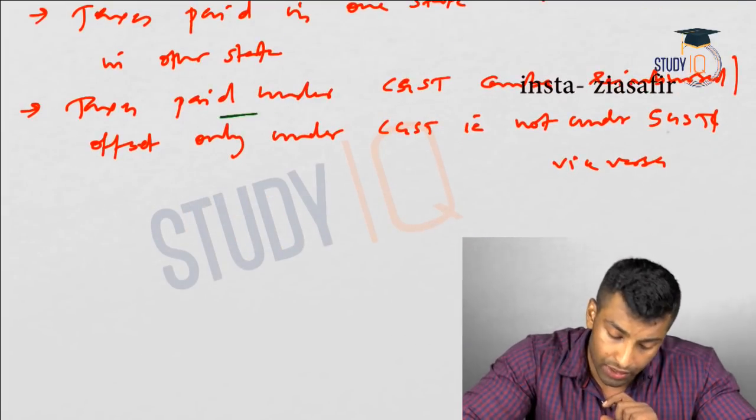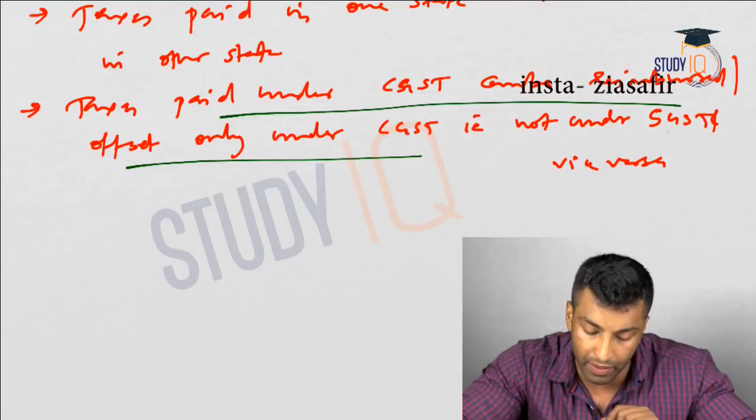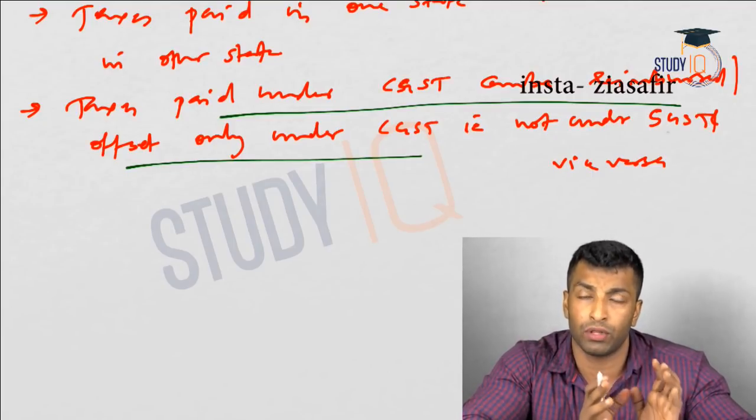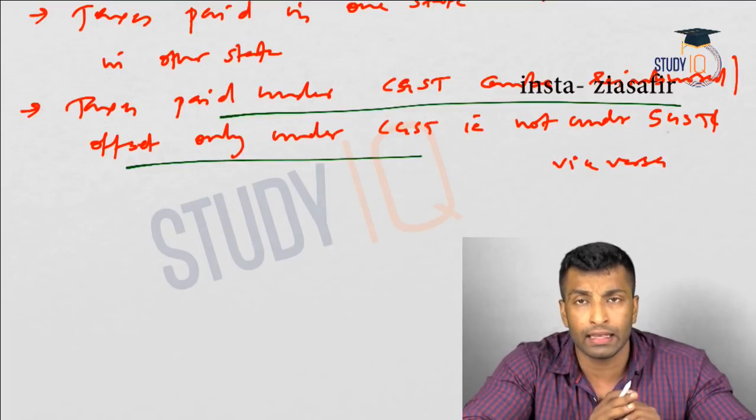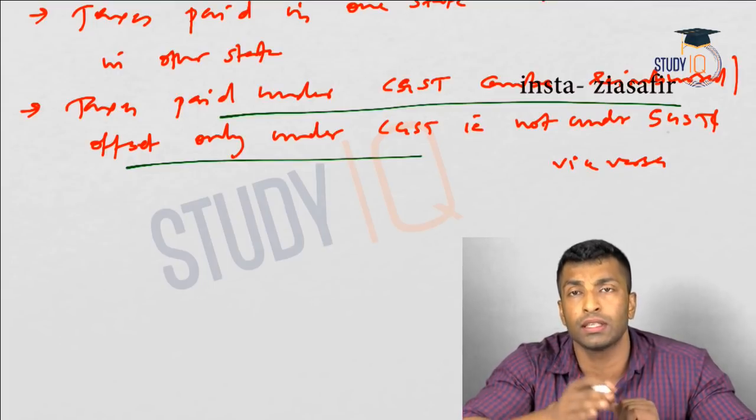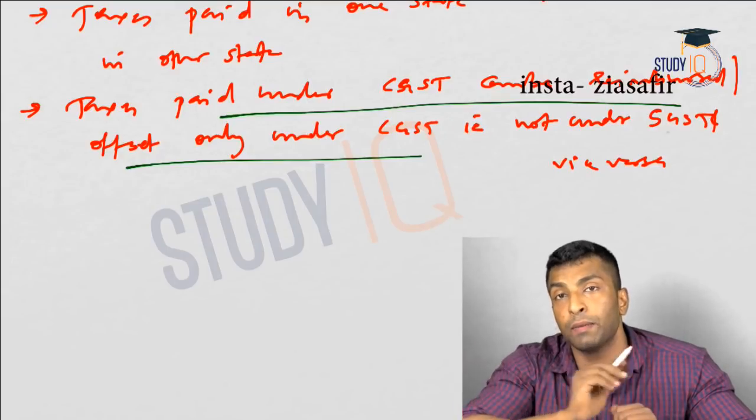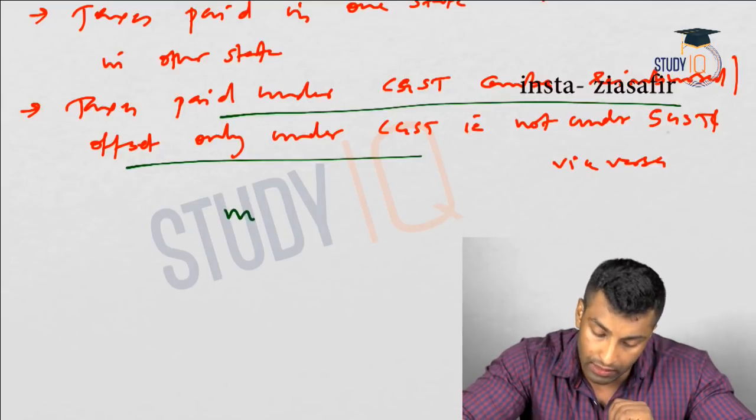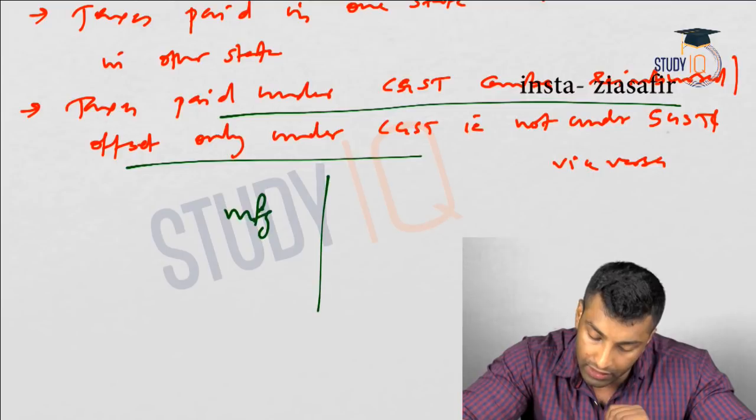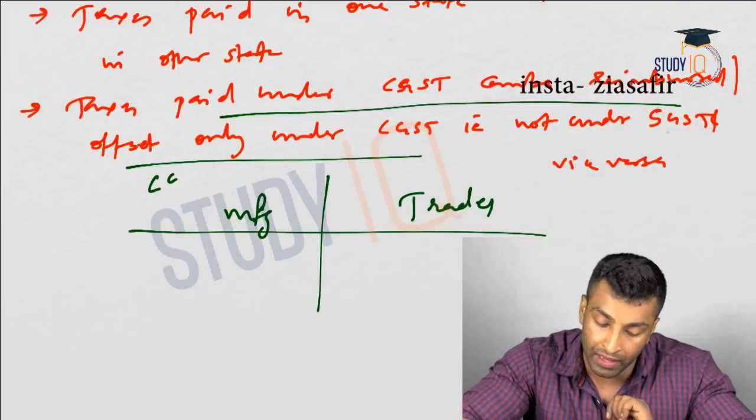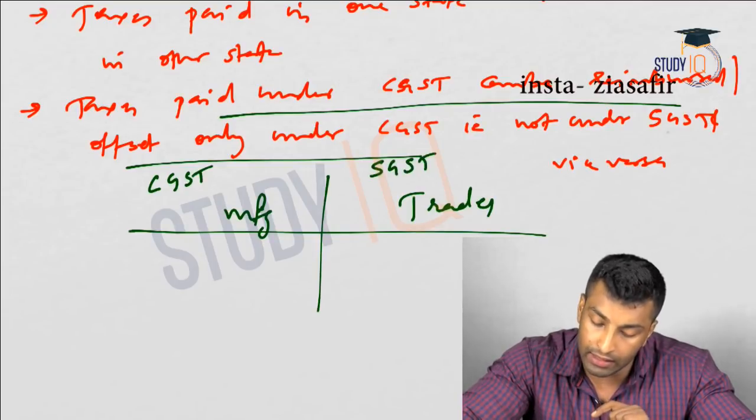Okay, so I hope you understood this. The taxes paid under CGST can be reimbursed only under CGST. That means at the production or manufacturing level, you pay taxes that can be reimbursed. But once it reaches the distribution level, you cannot claim the taxes paid at the production level. For example, let's suppose this is the manufacturing stage and this is a trader at the distribution level. Here we have CGST and here we have SGST.